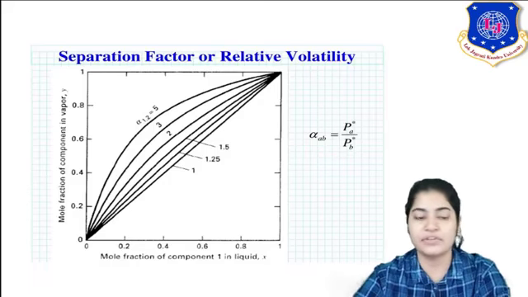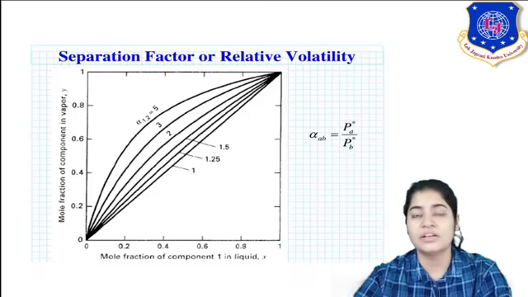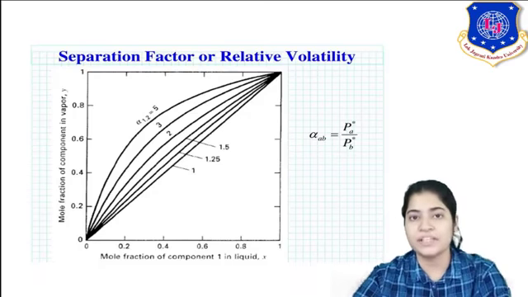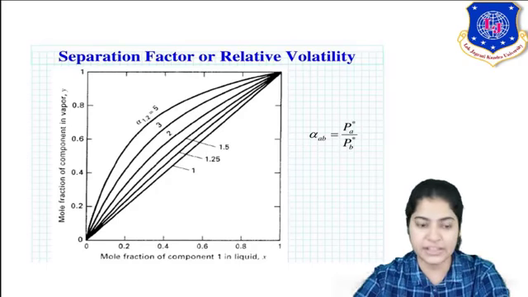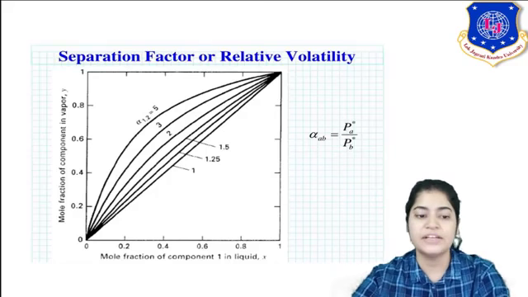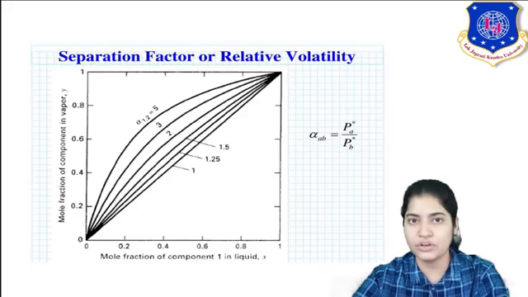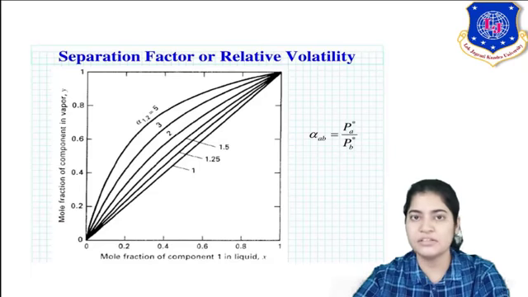It means 5. The first line shows you 5. So you can see the difference between that first line and the diagonal. The difference is vast. It means your component 1 can easily separate out in vapor phase. Now as you can see in the second curve, when relative volatility is 3, that difference has decreased. As compared to curve 1, alpha 12 equal to 3 means the difference between y and x has decreased.